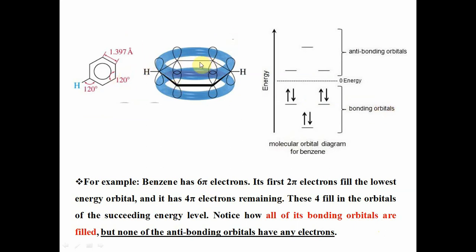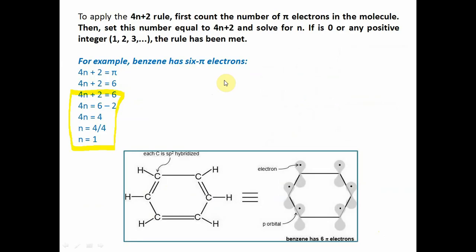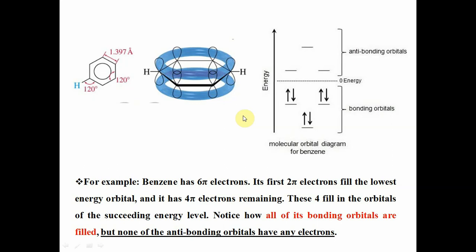This is benzene. These are the p orbitals, and this is the electron cloud. Benzene has 6 pi electrons. This is the filling: 2 electrons in the lowest energy orbital and the remaining 4 electrons in the subsequent energy orbitals, and all bonding orbitals are filled. No electron is present in anti-bonding orbitals. In a general way you can say all bonding orbitals are filled and anti-bonding orbitals are empty.